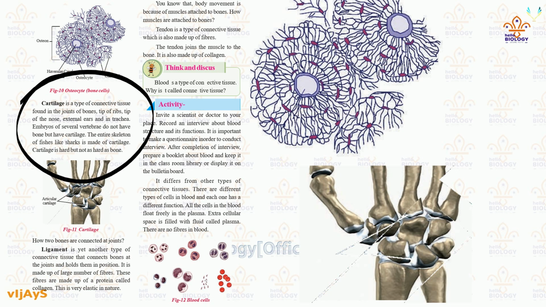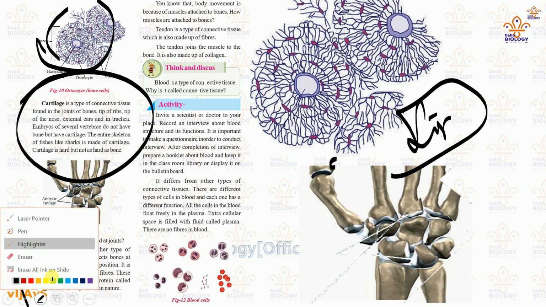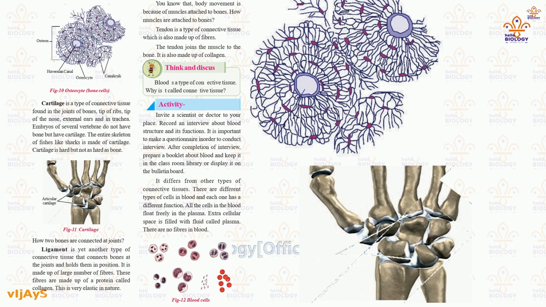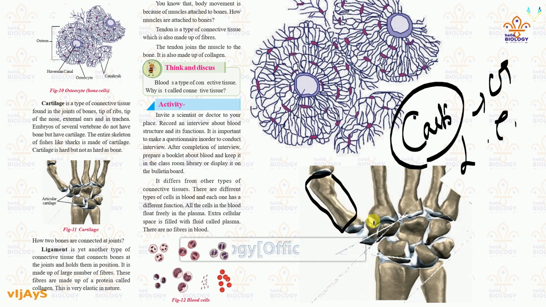So cartilage we have completed, bone we have completed, and ligament is next. So what is a ligament? Let us erase this. Ligament also connects. Cartilage is a connective tissue, and ligament is also a connective tissue. So what is the use of this? Usually you can see bones here. Can you see bones are there? These bones are connected tightly to these joints.